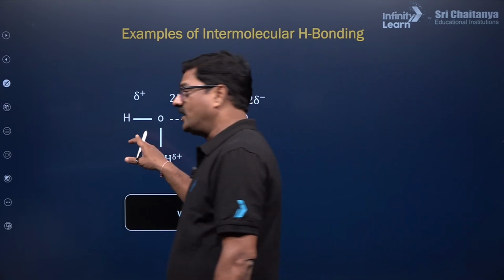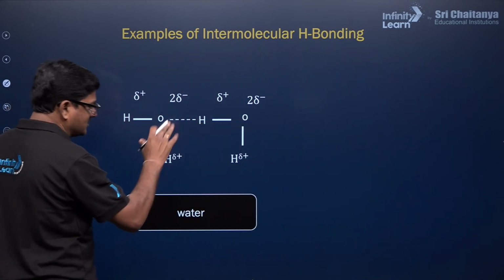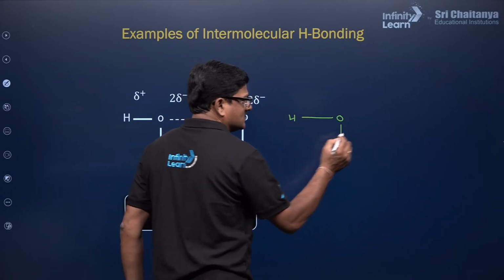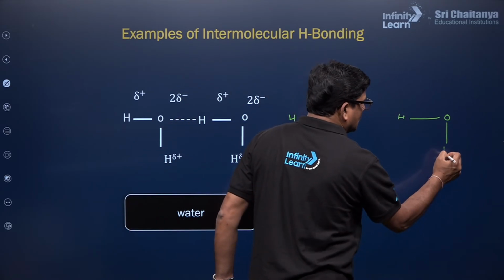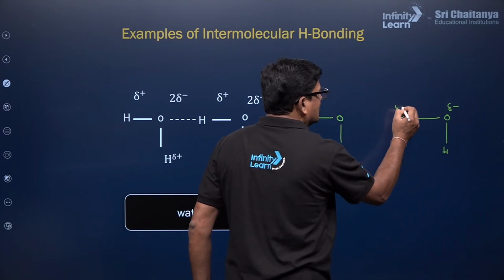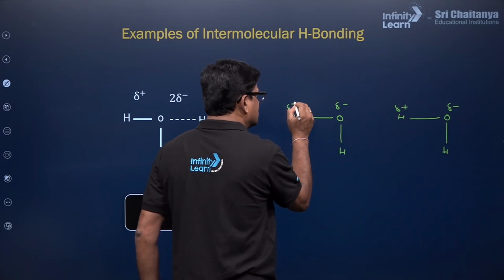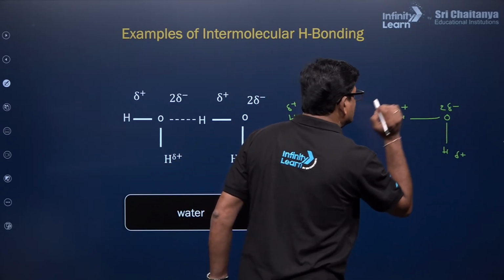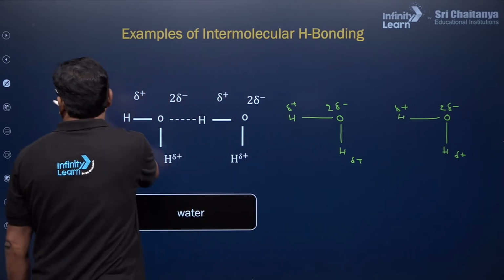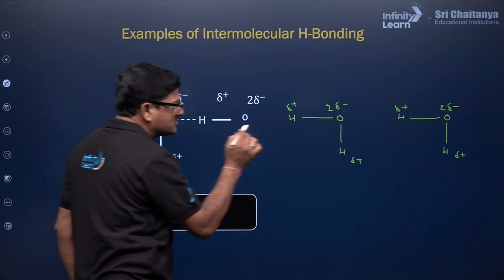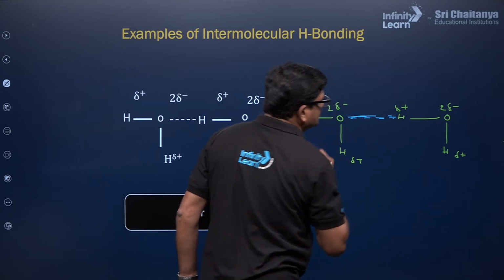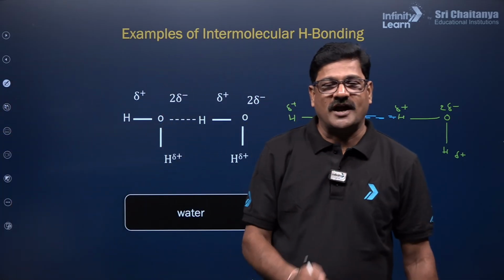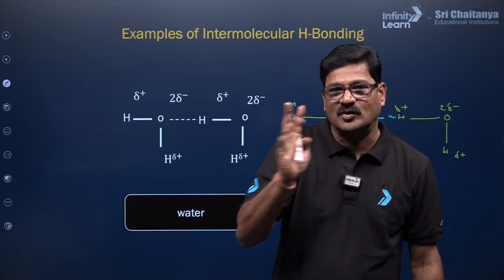So water molecule and water molecule, you can see here, I just want to write here oxygen, hydrogen, hydrogen, and oxygen and hydrogen. There is a partial negative charge, partial positive charge, negative charge and a positive charge. In this case, you are going to have a partial negative charge, and there is a hydrogen bond between these two. This is what is called intermolecular hydrogen bonding. So the hydrogen bonding exists between two neighboring molecules.